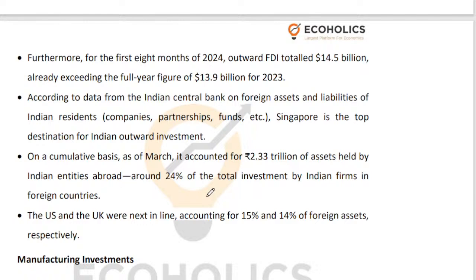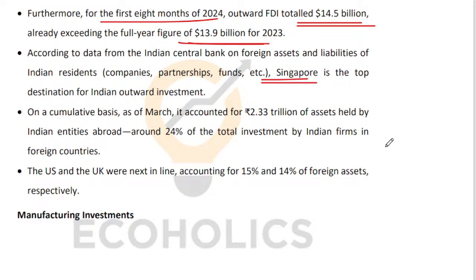If you look at the first 8 months of the calendar year 2024, outward FDI is around $15 billion. That is higher than last year. So where is the money going? Singapore is the top destination. Apart from that, US and UK are also important.